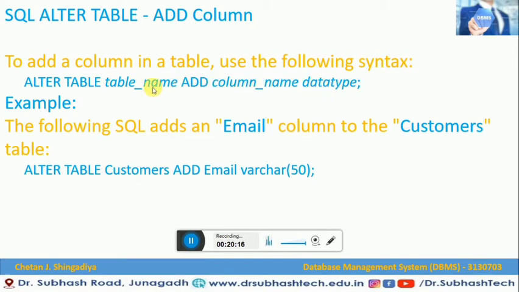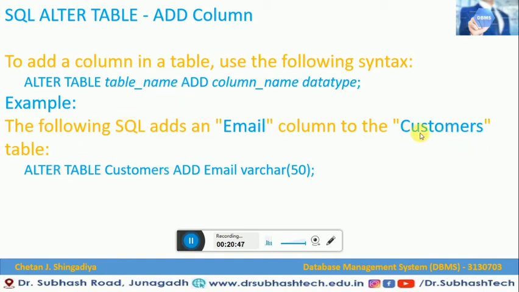With the help of this syntax, we can add a column to a particular table. So now what is an example of it? The following SQL adds an email column to the customers table. In this example, we would like to add the email to a customers table. As per this example, let us assume that we already have a customers table. So what do we have to write? We have to write this alter, as it is, table as it is, then the table name.